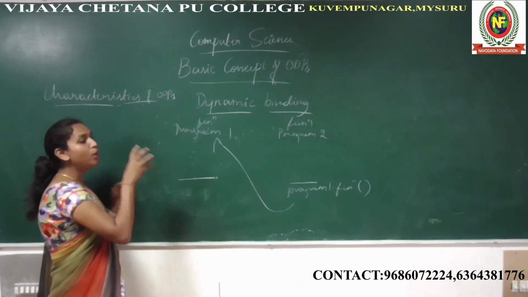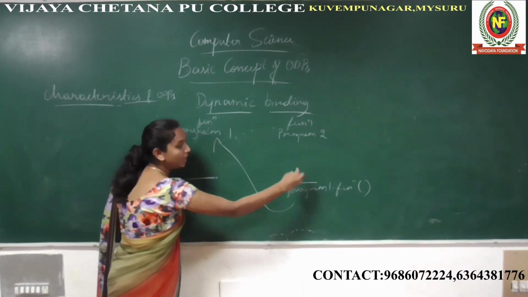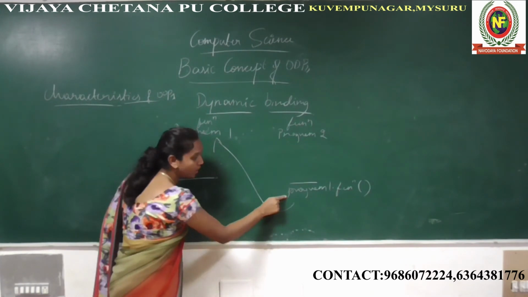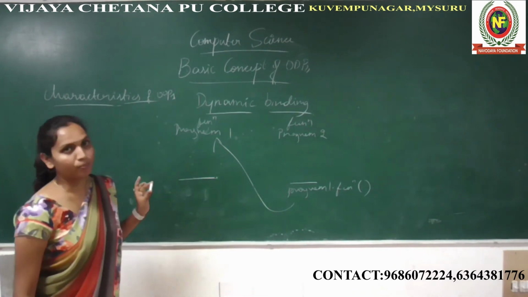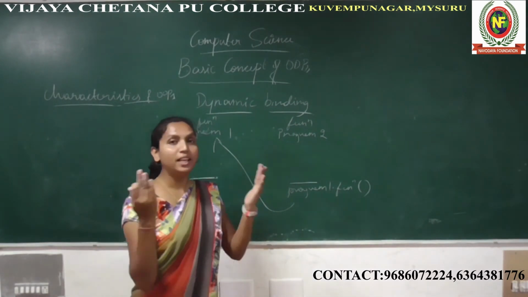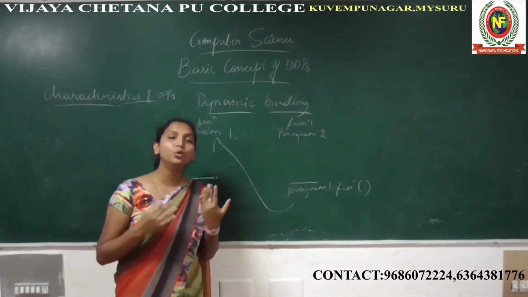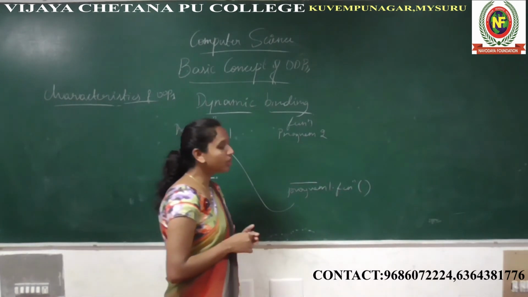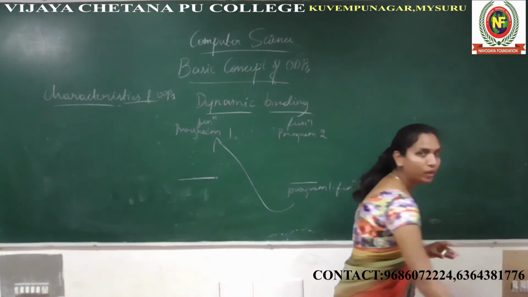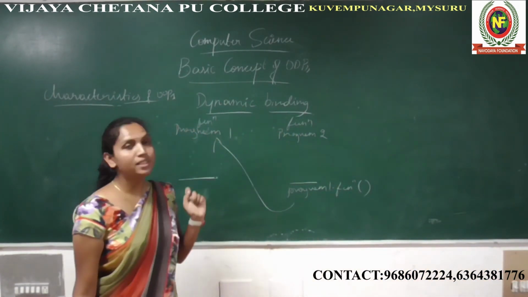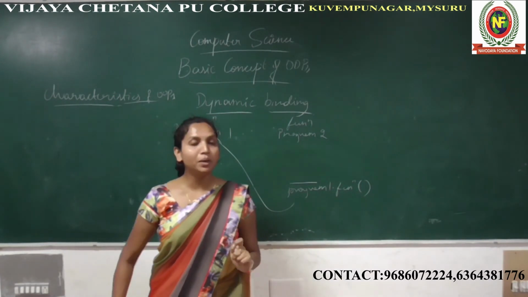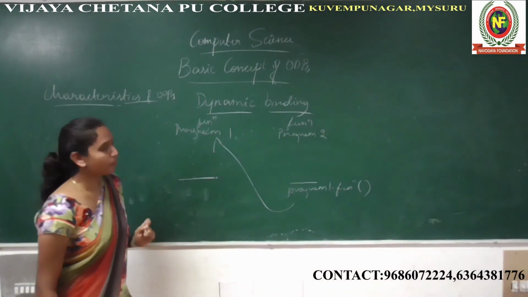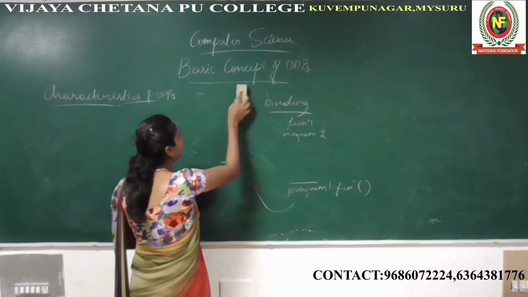Here the procedure call to the function will directly link to some specific code. So this specific code is calling the other program. It is linking the two programs, connecting the two programs, and that is called dynamic binding. This is about dynamic binding. Okay. So I hope you understood what dynamic binding is. Dynamic binding is nothing but connecting two programs together. Okay, we'll see the next one.